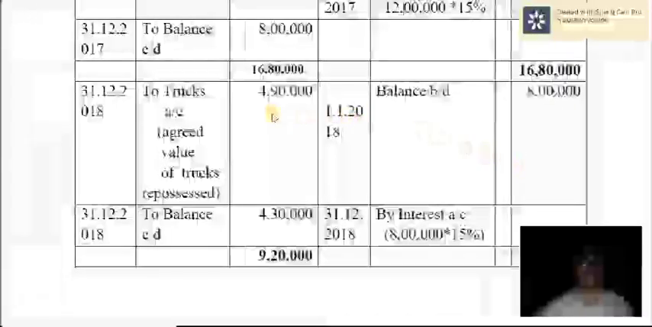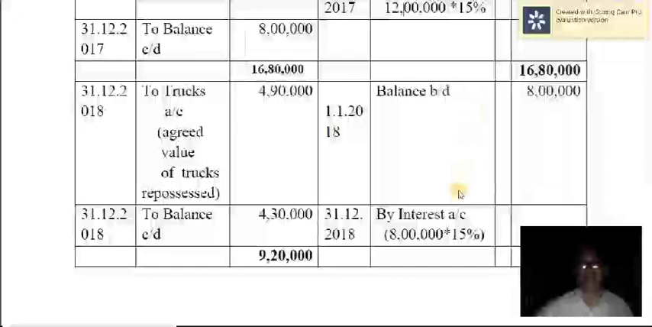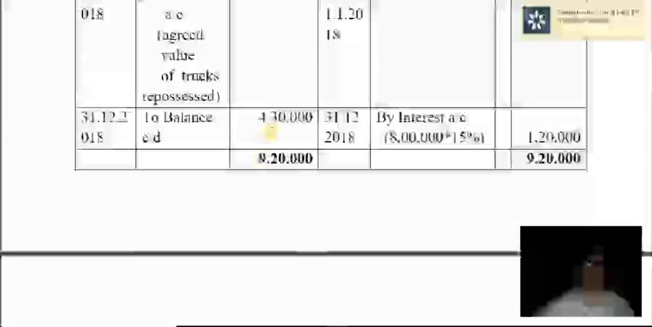And here in the second year, interest is 15% on 8 lakh. So 1,20,000 at the rate of 15% per annum. In the second year, you have not paid the installment. Therefore, 2 trucks were taken over by the hire vendors. So hire sellers or hire vendors account debtor to trucks account with the agreed value of trucks repossessed. Yes, then the balance will be carried forward. That is nothing but the value of 1 truck left with you. This is the amount still payable to the hire vendors.